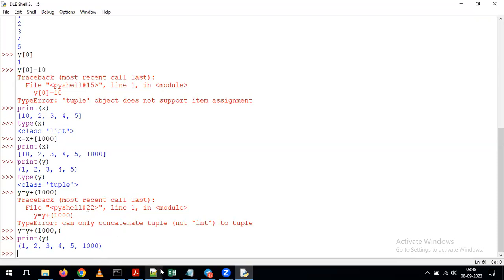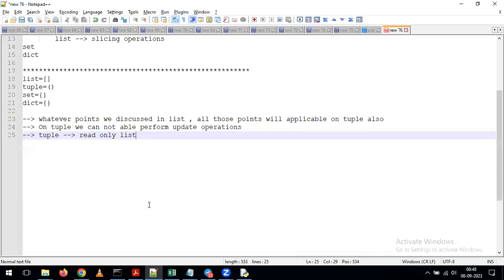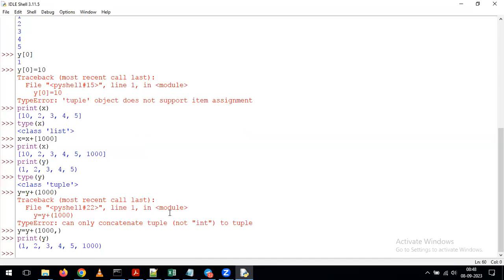Okay, now in the same way... Sir, one small question, please. Yeah, please. Sir, what is the difference between the tuple and the byte array, sir?